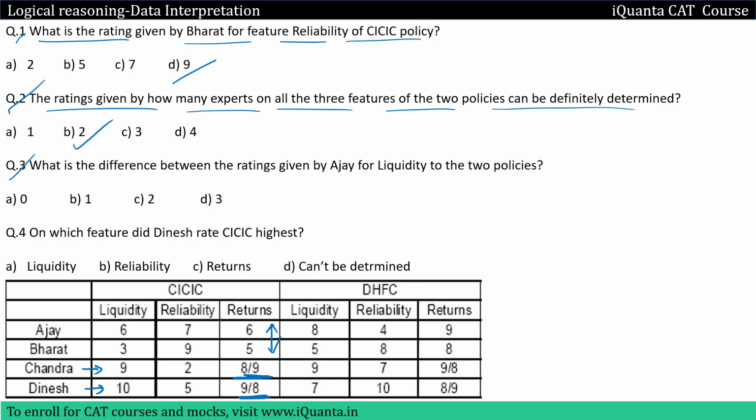Third one is, what is the difference between the ratings given by Ajay for liquidity to the 2 policies? So Ajay is giving 6 and 8. Difference between 6 and 8 is 2, option C. Fourth is, on which feature did Dinesh rate CICIC highest? So he is rating highest liquidity by rating 10.